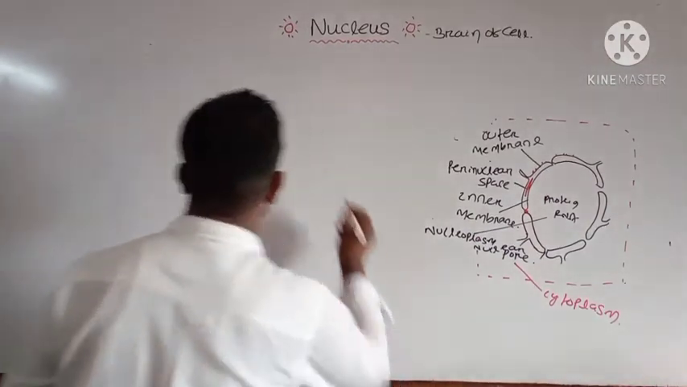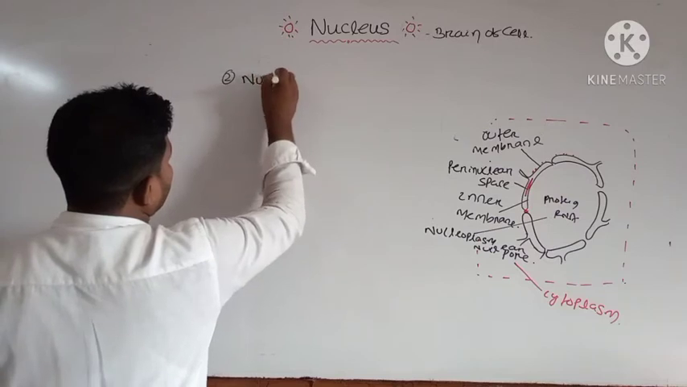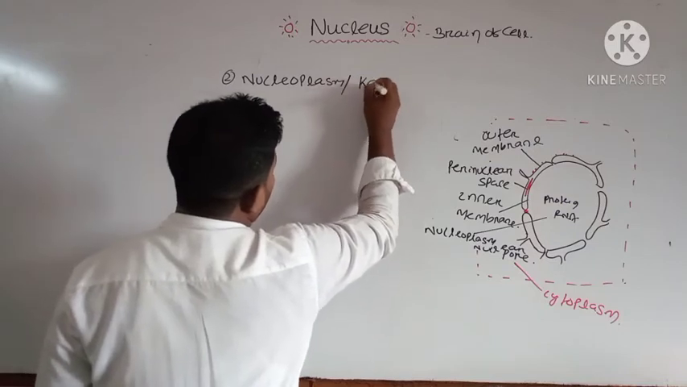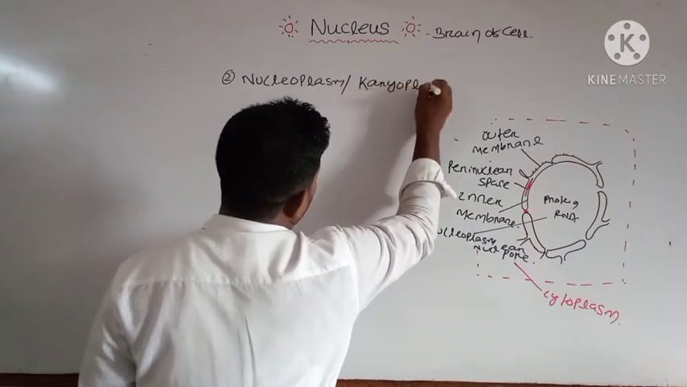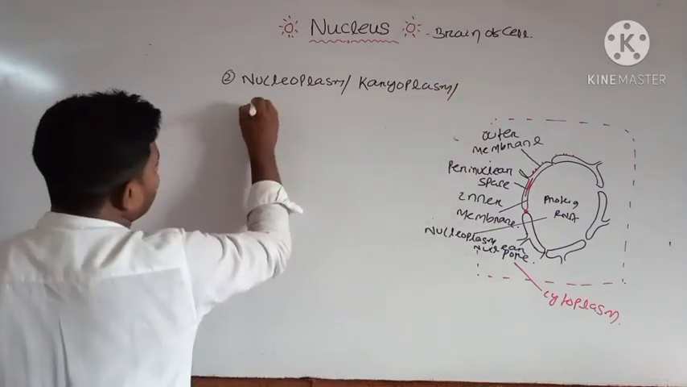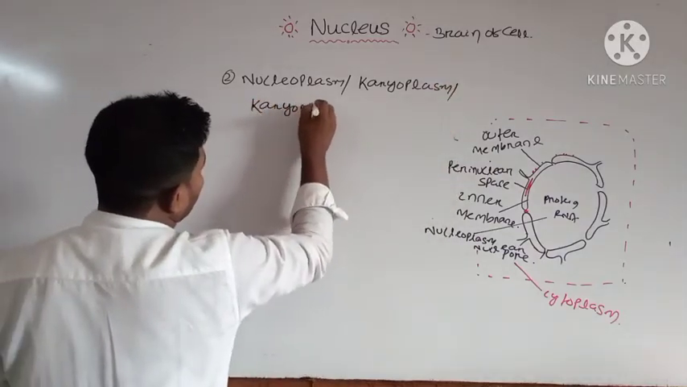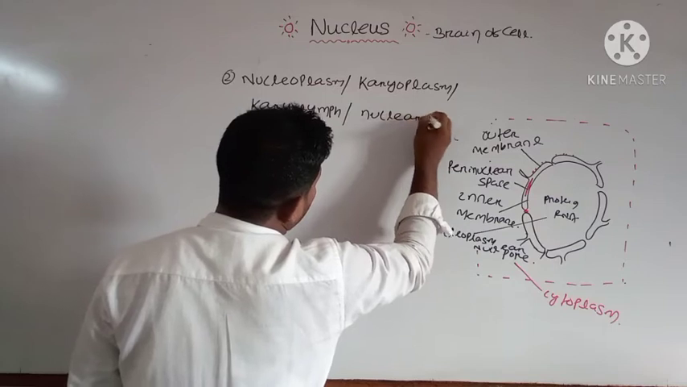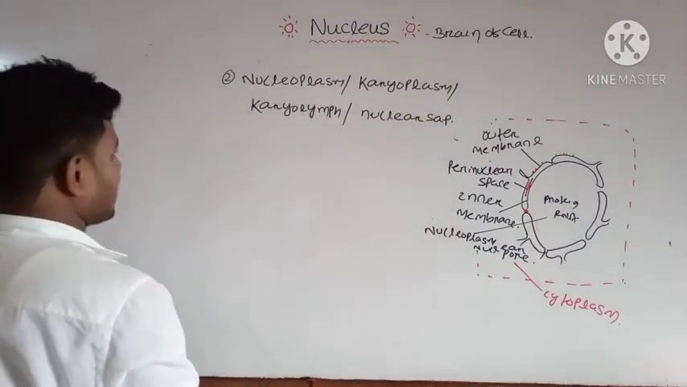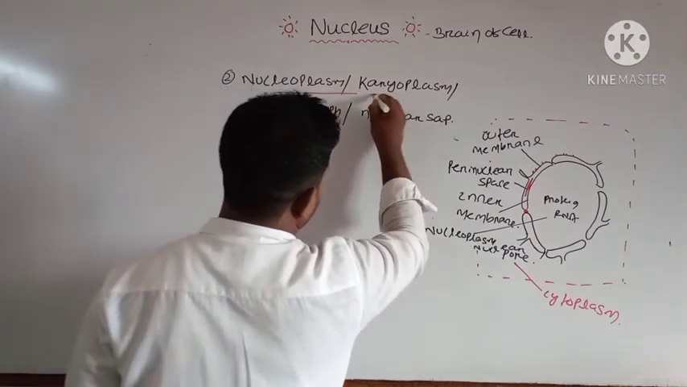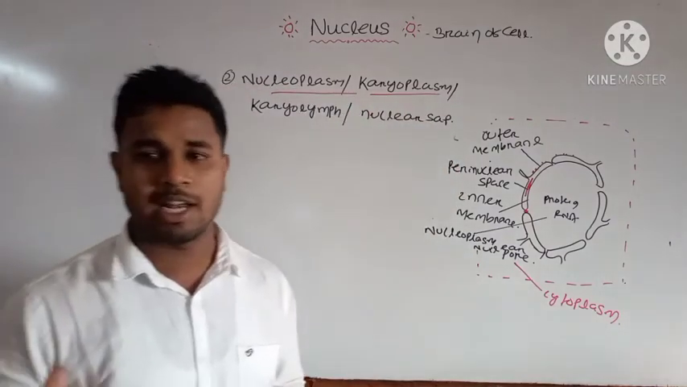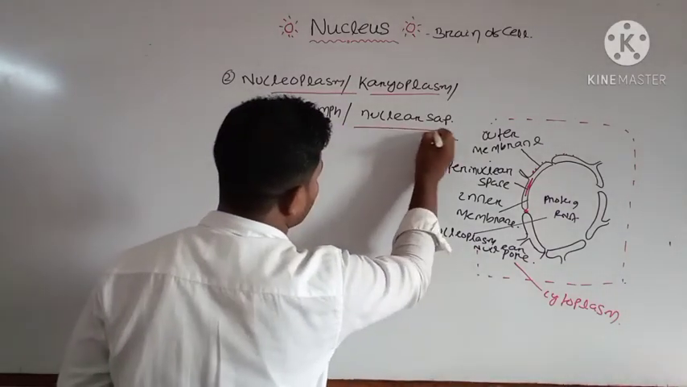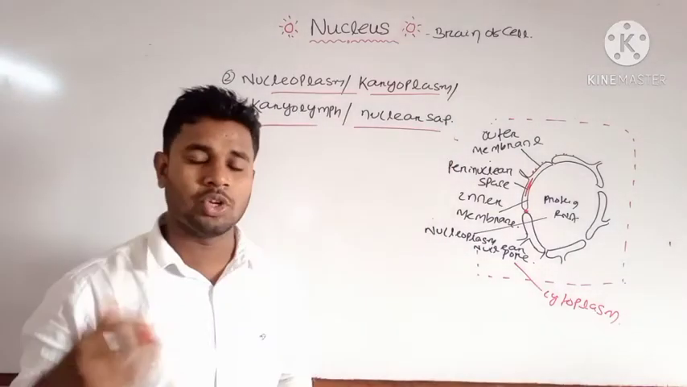Next important structure is your nucleoplasm, or we call it chyloplasm, or karyolith, or nuclear sap. All these names are given to one structure, that is your nucleoplasm. It may be karyoplasm. Karyo refers to the nucleus. It is also known as your karyolith, and it is also known as your nuclear sap. All these names are given to your nucleoplasm.